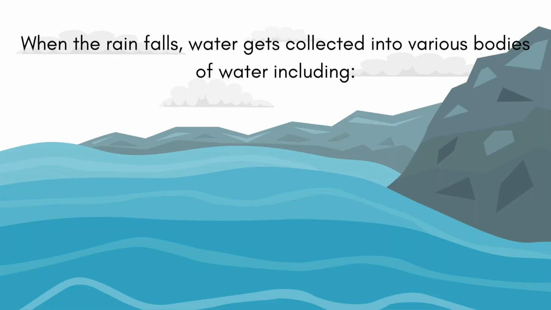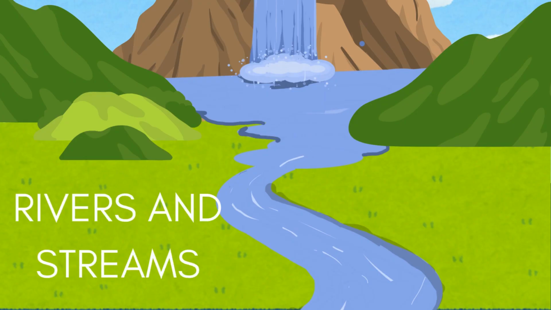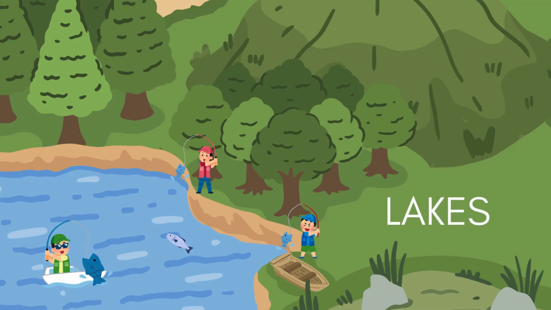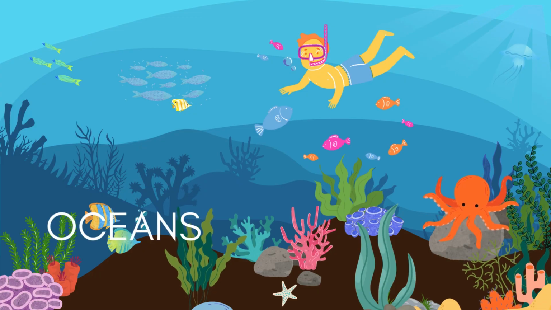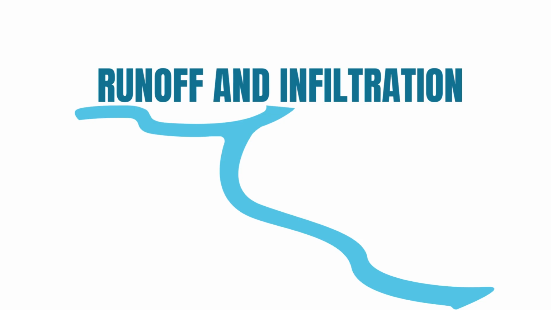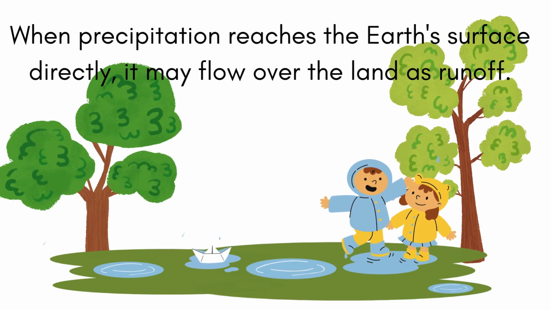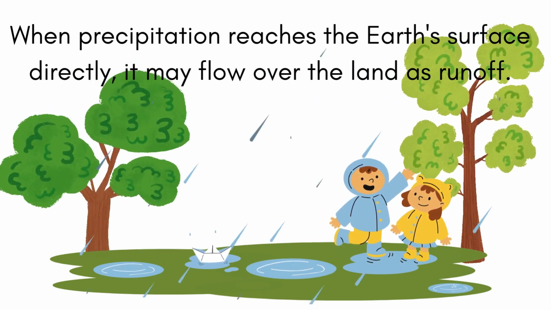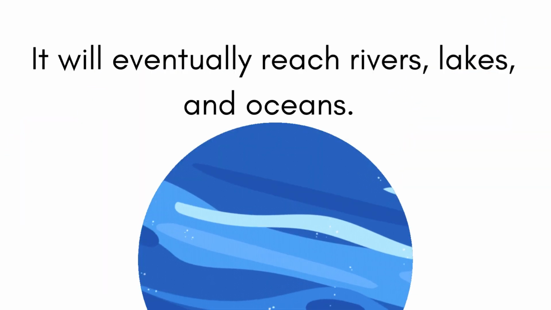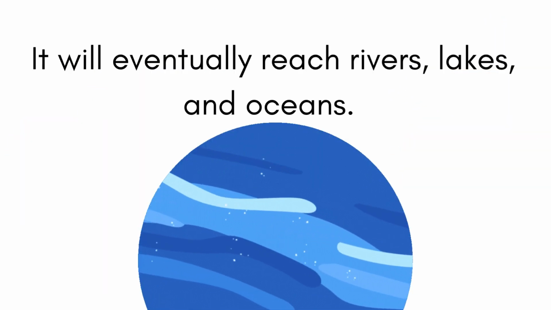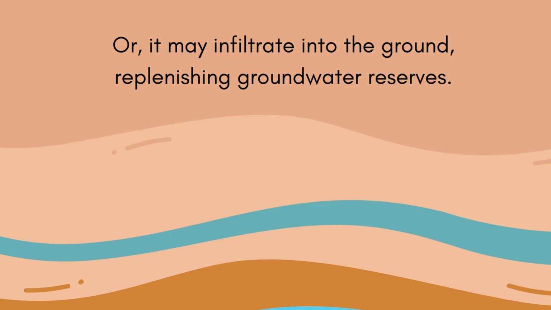Collection. When the rain falls, water gets collected into various bodies of water, including rivers and streams, lakes, oceans, runoff and infiltration. When precipitation reaches the Earth's surface directly, it may flow over the land as runoff. It will eventually reach rivers, lakes, and oceans. Or it may infiltrate into the ground, replenishing groundwater reserves.